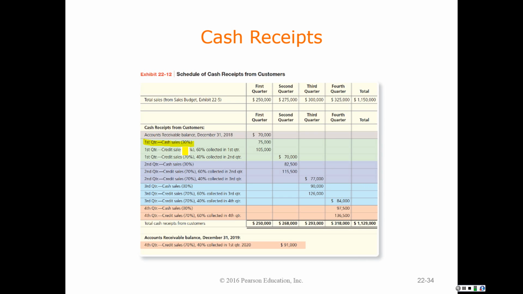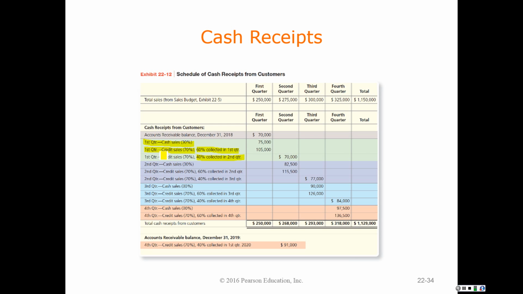Now, it tells us that 70% of our sales are going to be on credit. So when we generate the sale, we generate an account receivable and not necessarily cash. So out of those credit sales, out of the 70% of our sales that are credit sales, 60% are collected in the first quarter and 40% will be collected in the following quarter, or the second quarter.